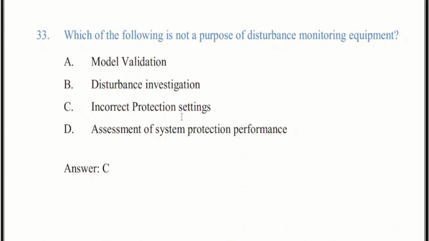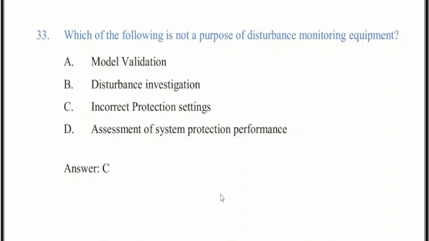Disturbance monitoring equipment devices include sequence of event recorders, which record equipment response to the event; fault recorders, which record actual waveform data of the system primary voltage and currents; and dynamic disturbance recorders, which record incidents that portray power system behavior during dynamic events such as low frequency 0.1 Hz to 3 Hz oscillation and abnormal frequency.